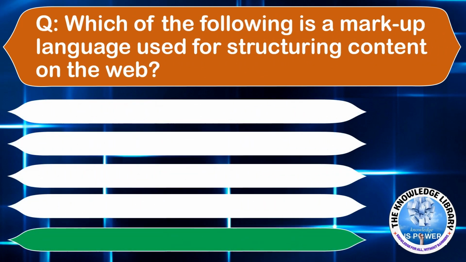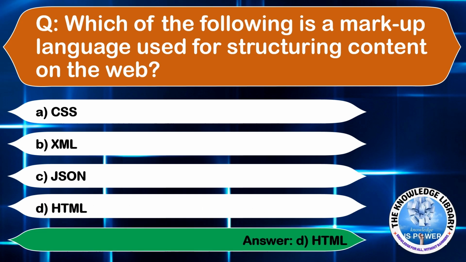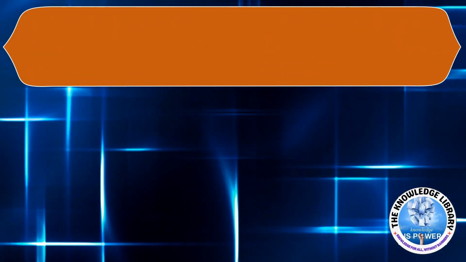Which of the following is a markup language used for structuring content on the web? Option A, CSS. Option B, XML. Option C, JSON. Or option D, HTML. The correct answer is option D. Moving to the next question.